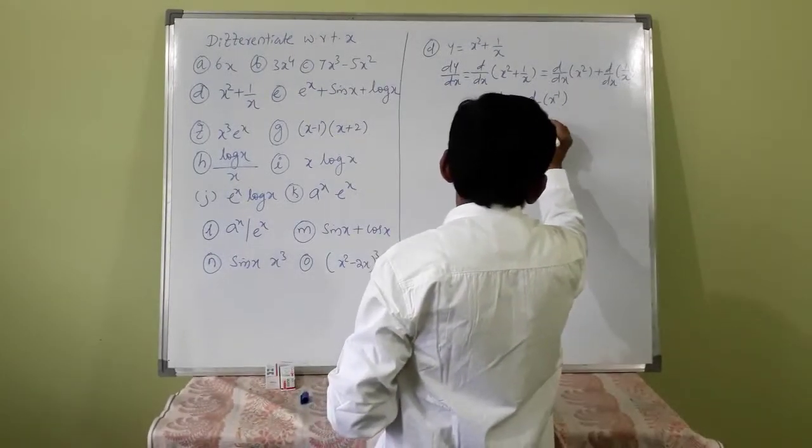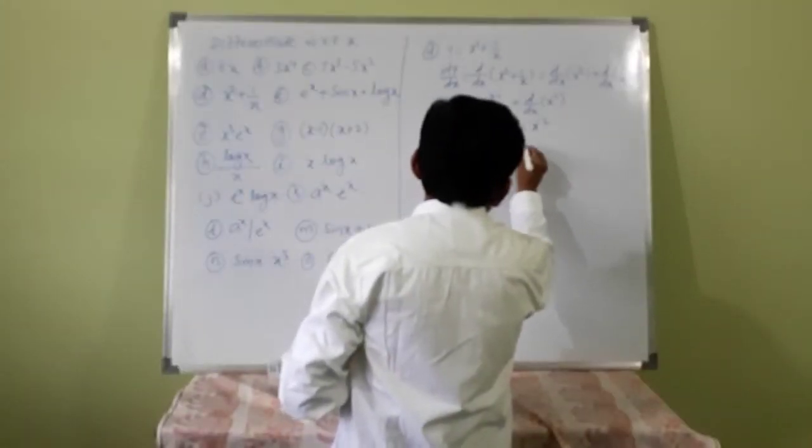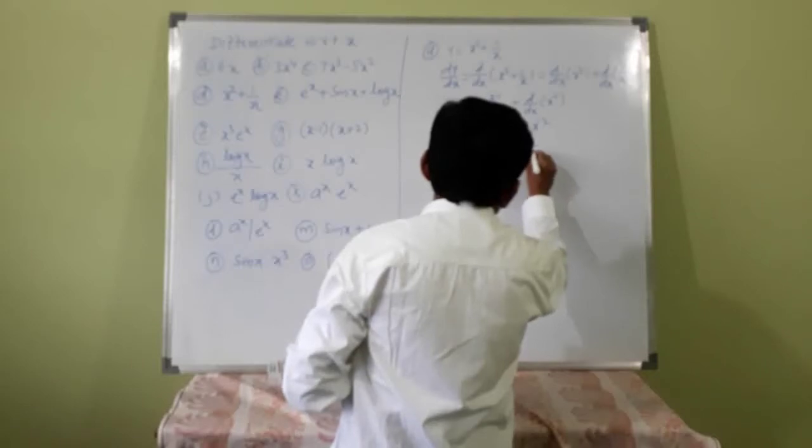Minus 1 into x raised to minus 1 minus 1, that is minus 2. So this is 2x minus 1 by x squared.